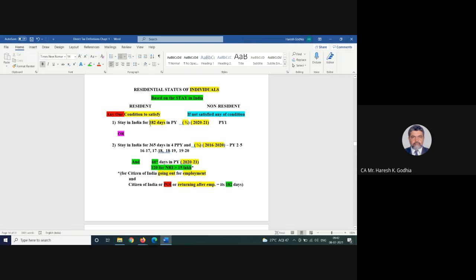Mind well, your stay in India, Atithi Devo Bhava, your stay in India, we will consider you a resident. How many days? 6 months, 182 days. Should I be there continuously in India? Once I came, I can go and come back. Answer is, well, your choice. In 365 days, you may come 10 times and go 9 times, go back, come back, go back, come back. But if you are in India for 182 days in total, you become a resident.